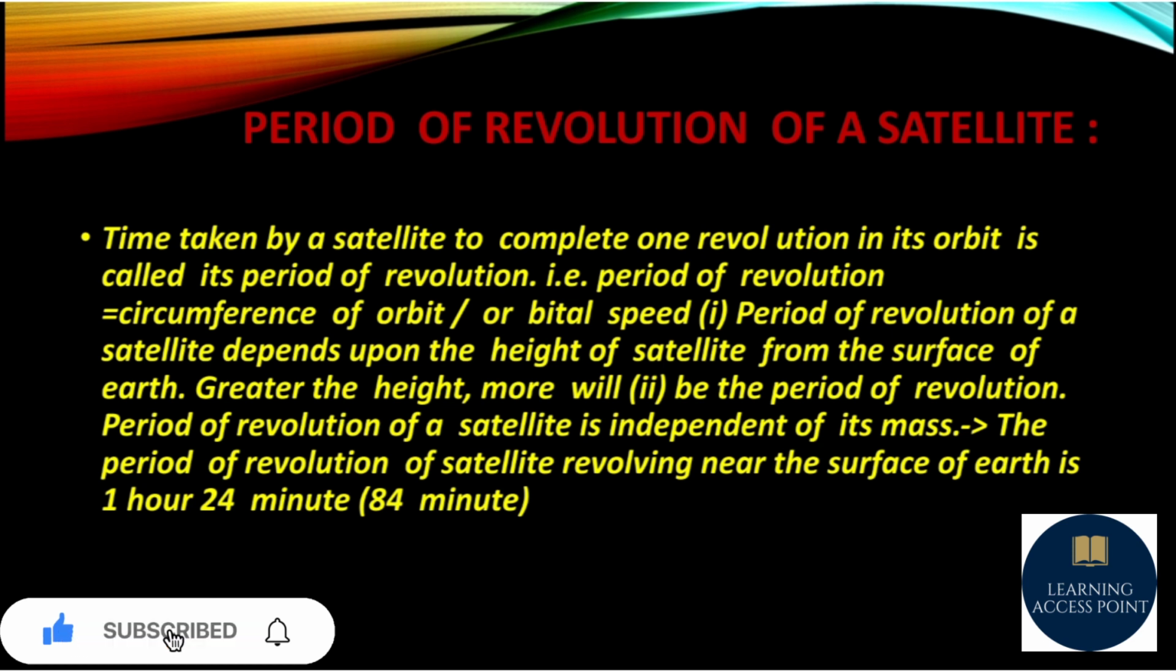Period of revolution of a satellite depends upon the height of the satellite from the surface of Earth. Greater the height, more will be the period of revolution. So we can say that the height of the satellite is directly related to the period of revolution. Period of revolution of a satellite is independent of its mass. The period of revolution of a satellite revolving near the surface of Earth is 1 hour 24 minutes, that is 84 minutes.